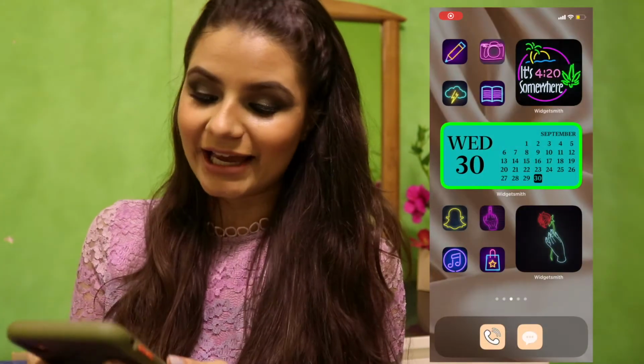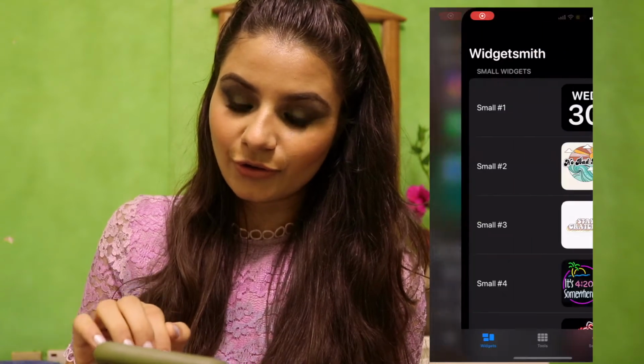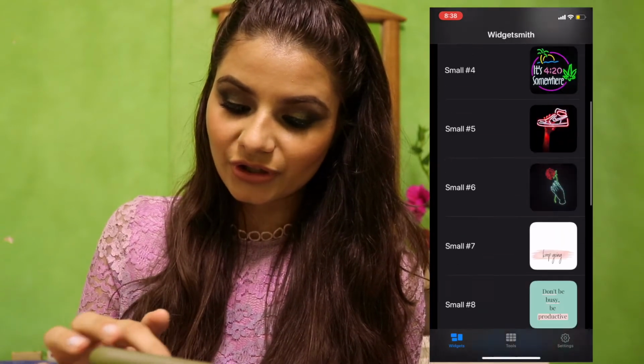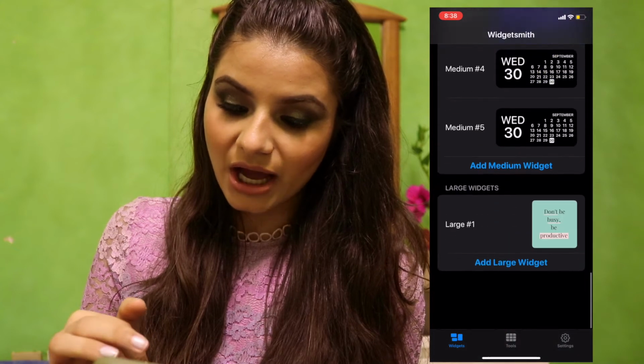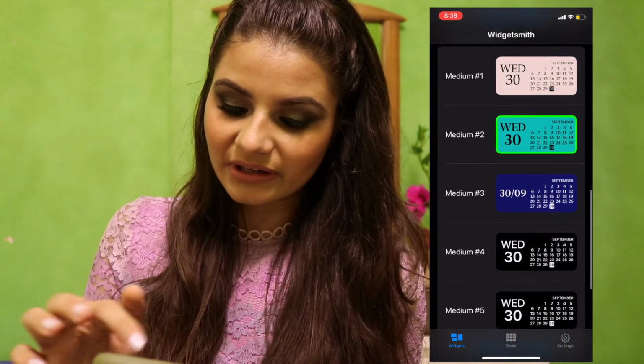So yeah, let's begin. First thing that you have to know about is widgets, which is the Widgetsmith app that you'll have to download on your iPhone. And the second thing is how to create shortcuts so that you can give a custom picture on your icon area, right? So how do you go about doing the widgets? I'll be doing it on my phone while you can see it on the side. So first you go to your Widgetsmith app. The widget that you want to create can be small, medium or large. I'll be showing you first how to create the calendar area.